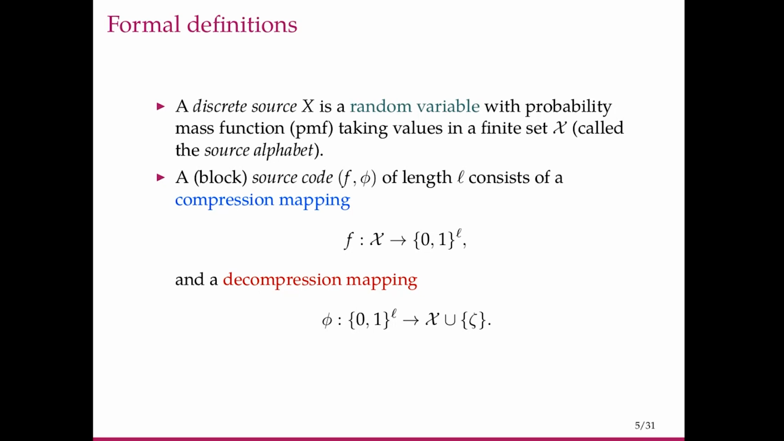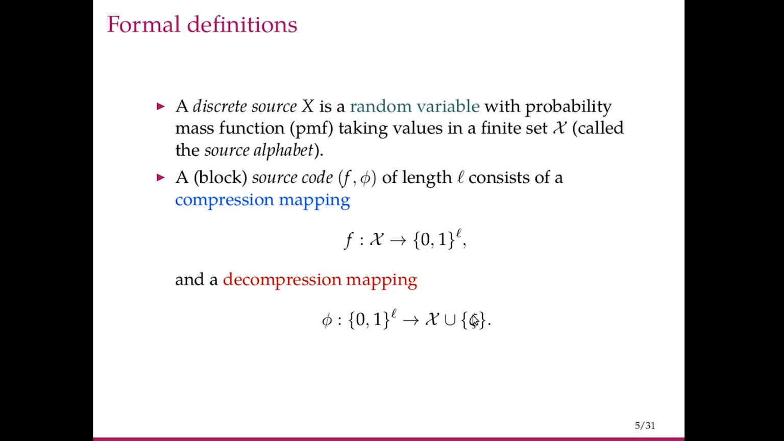A block source code of length L is this tuple (f, phi), where f is a compression mapping which maps the alphabet to L-bit sequences, and phi is a decompression mapping which maps these L-bit sequences back to the original alphabet, union this special symbol which stands for error. If the decompression mapping thinks that it cannot decode any valid symbol in this alphabet, then it is allowed to output an error symbol.